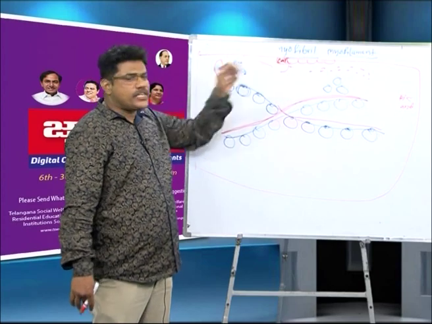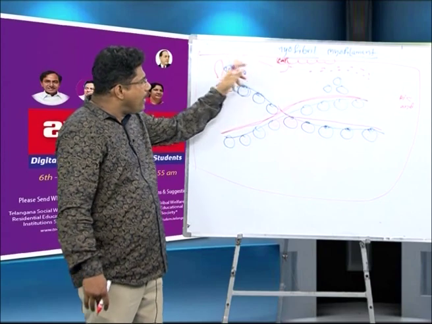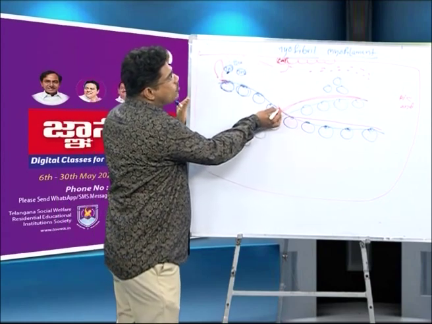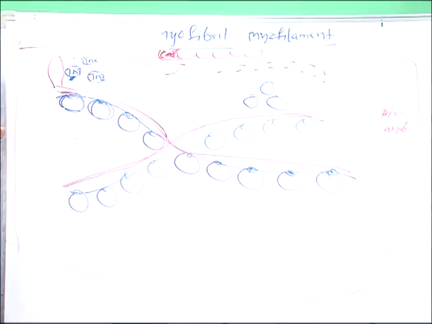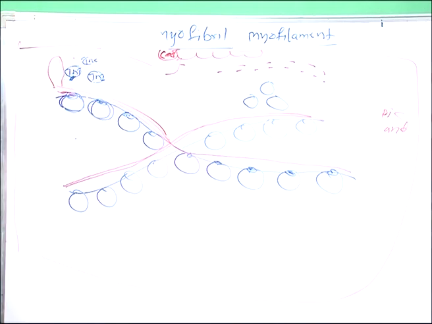Calcium is not released into what? Cytoplasm. Calcium does not bind to what? TnC. When calcium does not bind to TnC, immediately tropomyosin covers the actin protein. When it covers the actin protein, the actin protein active site is not exposed. Then the myosin head configuration is not changed, the myosin head does not bind to the actin protein, and cross bridges are not formed. Yes, this is known as relaxation.